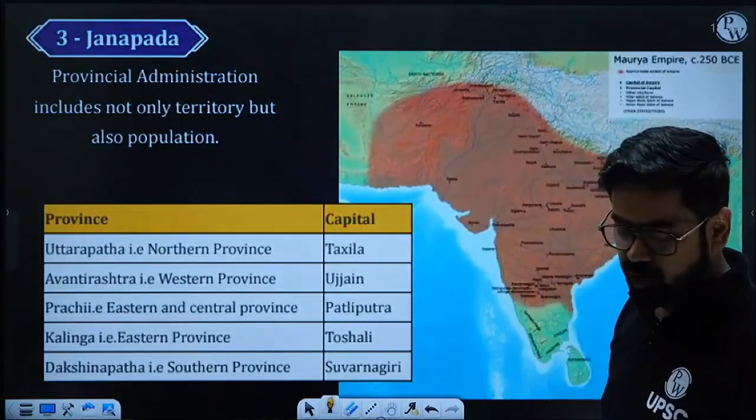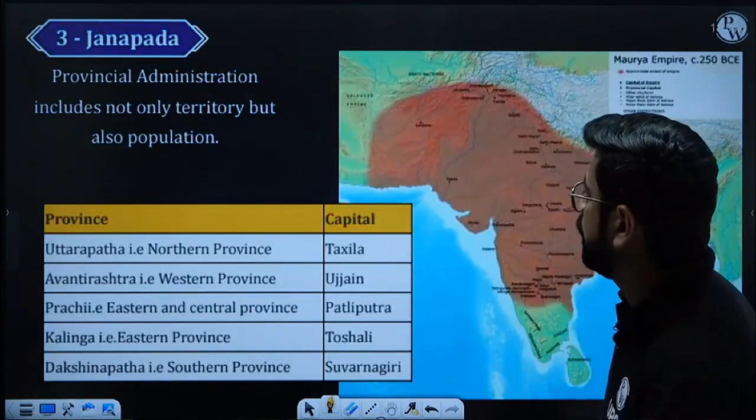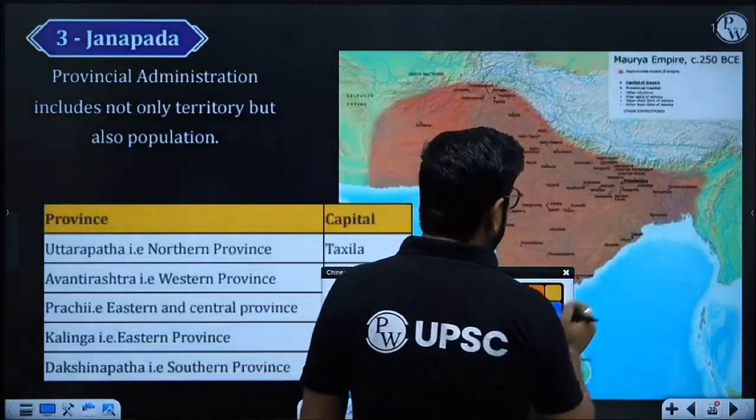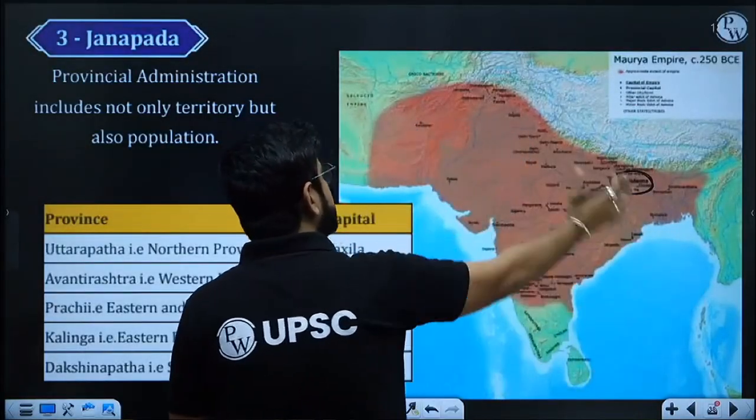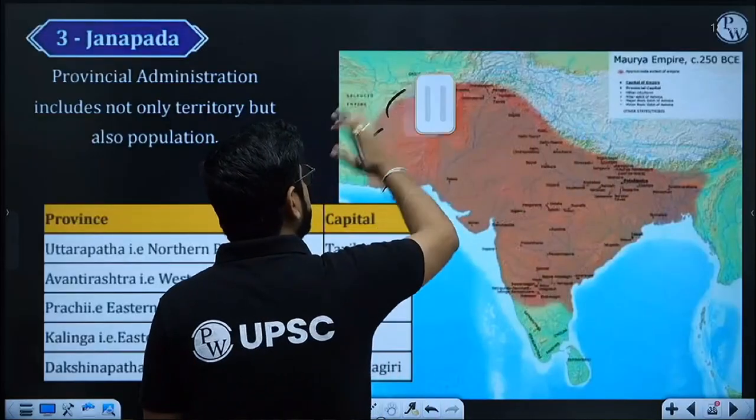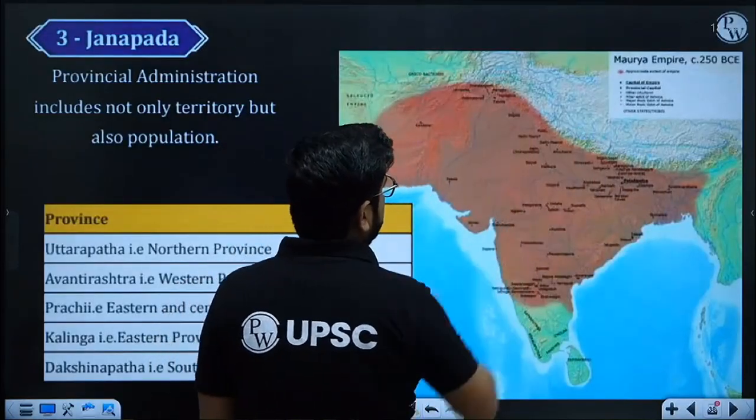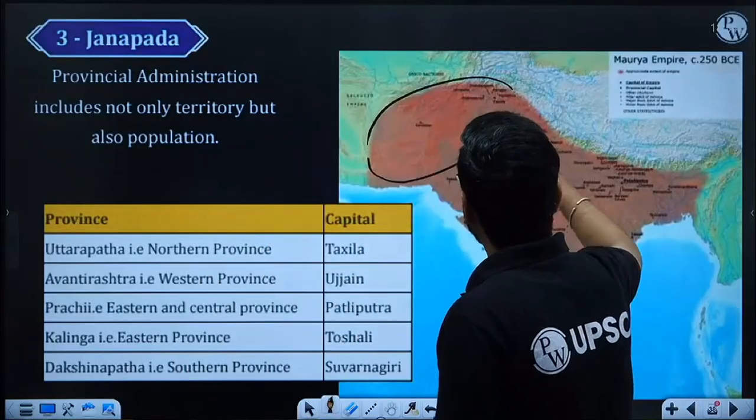Next is Janpada. Now we are going to talk about provincial administration. It is not possible, in such a big empire, to have only one capital, Patliputra, and manage the whole state. The whole of Afghanistan, everything is part of India right now. So now we need to have some local capitals. So this part will be like one province.